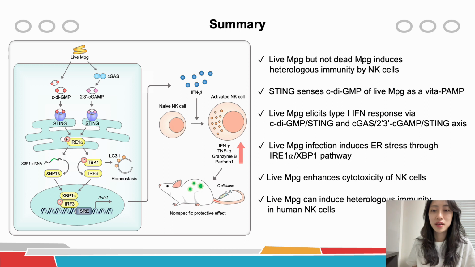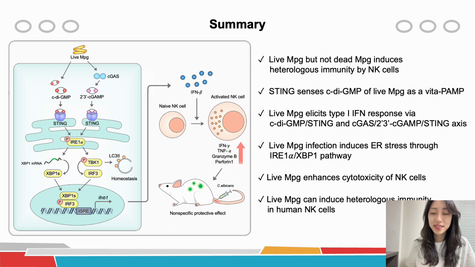In summary, we show that live MPG but not dead MPG enhances heterologous immunity against unrelated pathogens in NK cells by interferon beta of DCs. c-di-GMP from live MPG acted as a vita-PAMP, leading to STING-dependent type 1 interferon production in DCs via the IRE1 alpha and XBP1 pathway. We also demonstrated that increased cytosolic cGAMP by cGAS can induce type 1 interferon response in DCs by live MPG infection.